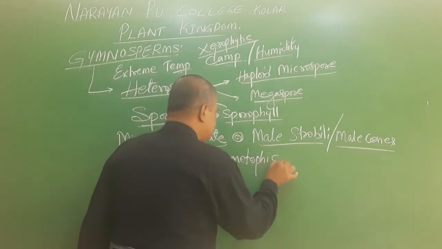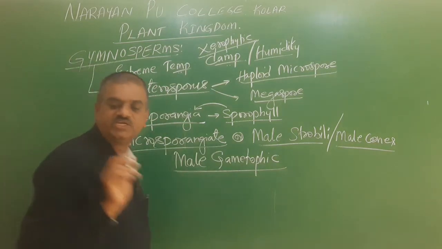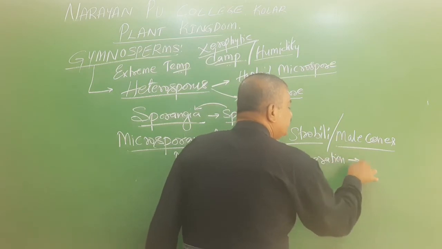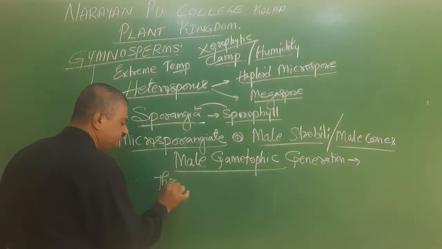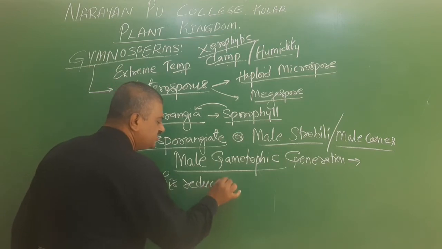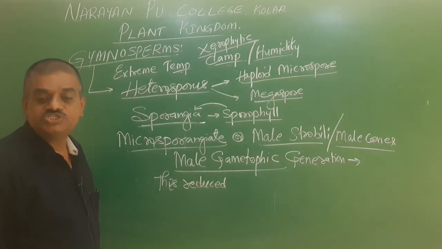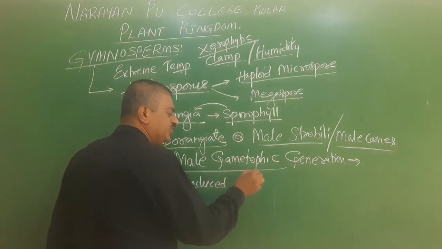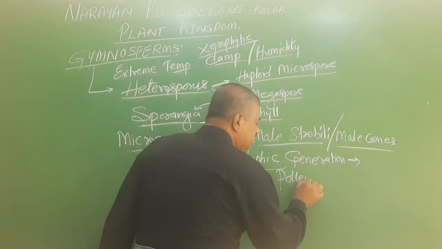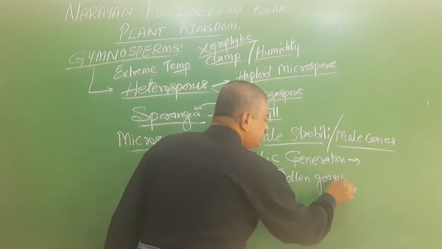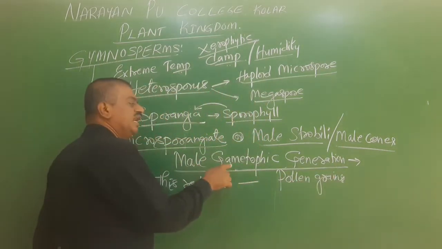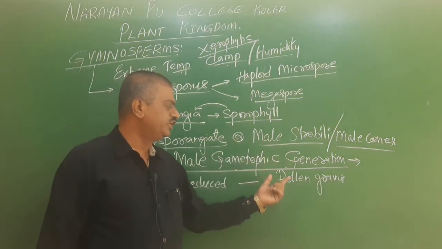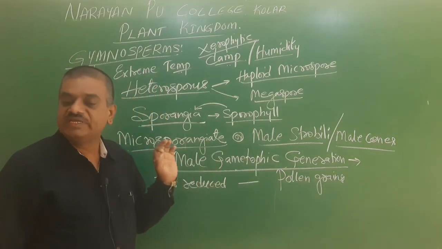It is called the male gametophytic generation. This reduced male gametophytic generation produces pollen grains.